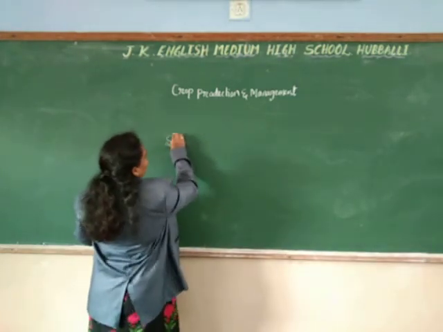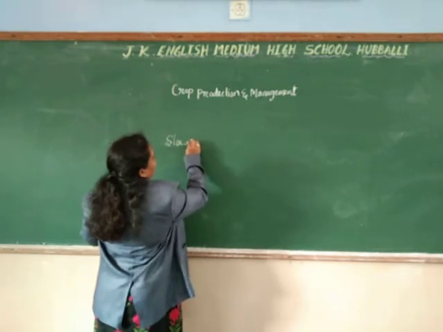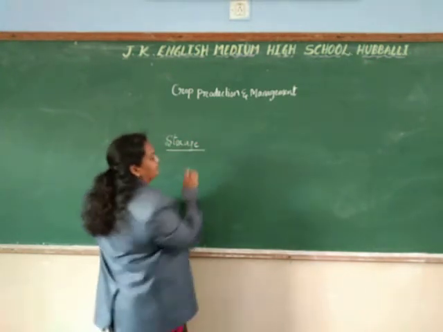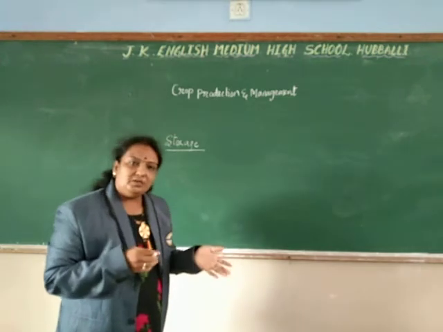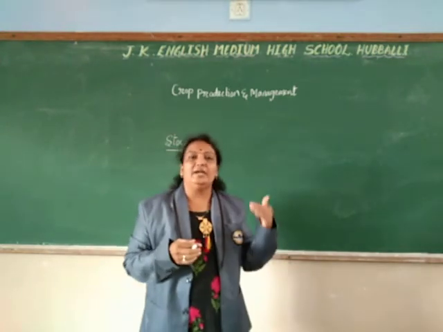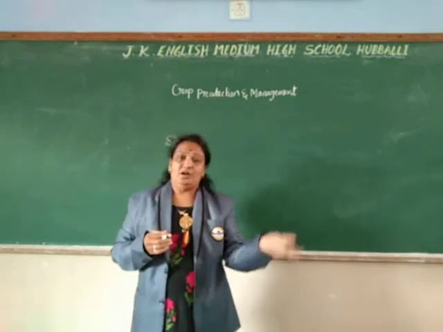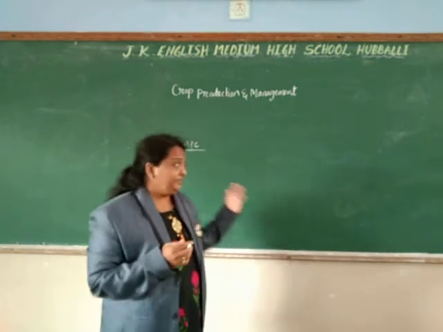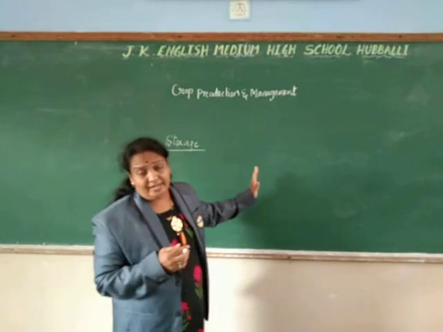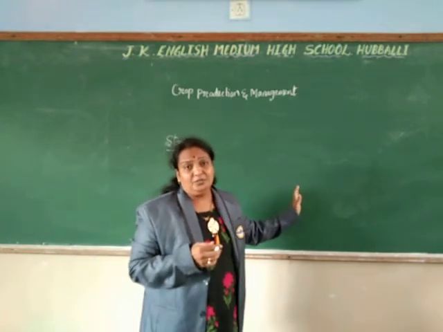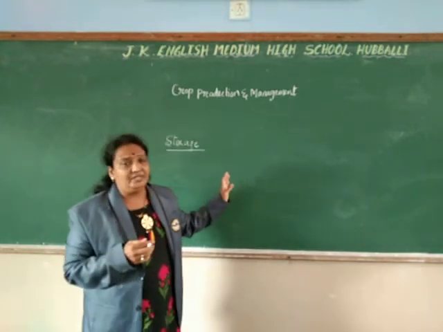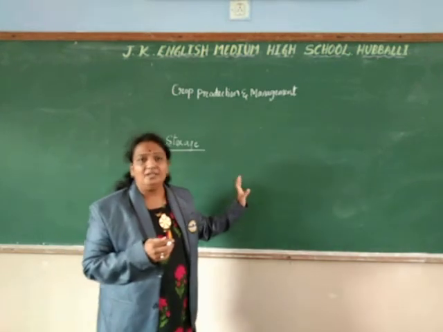So everything we have done now. Everything we have learned: how to prepare the soil, how to sow the seeds, how to add the manure and fertilizers, how to do the irrigation, how to harvest. Now we have come to the end. After three to four months of growth of crops, we harvest it. Harvest means cutting of the crops.